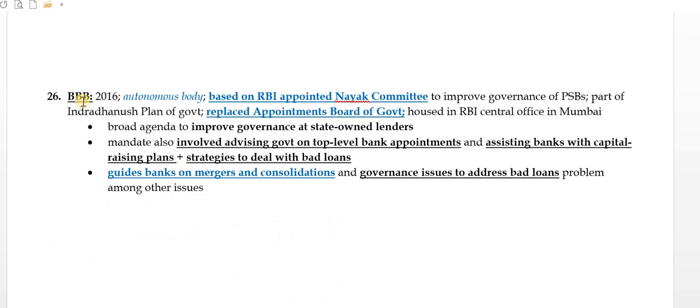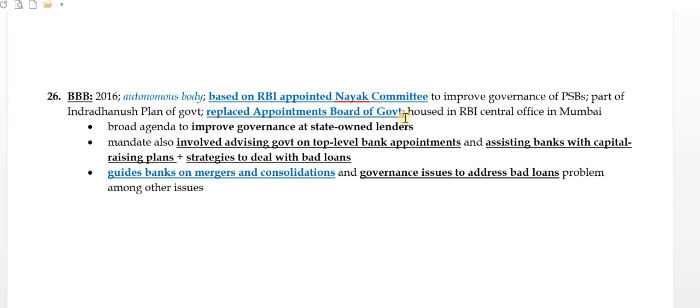BBB, Banking Board Bureau. So this was established in 2016. This is an autonomous body based on the RBI appointed Nayak committee. This body is recommended by the Nayak committee, right? To improve governance of PSBs, part of the Indradhanush plan of the government, it replaced the appointments board of the government, and it is housed in RBI's central office in Mumbai, right?